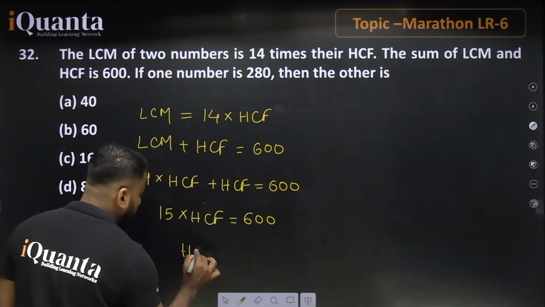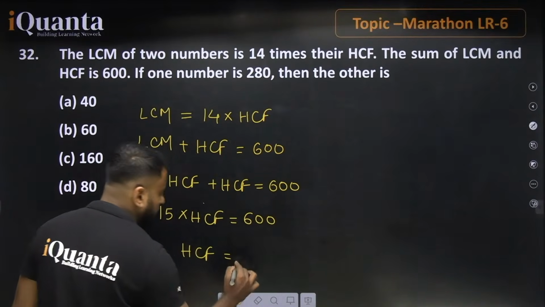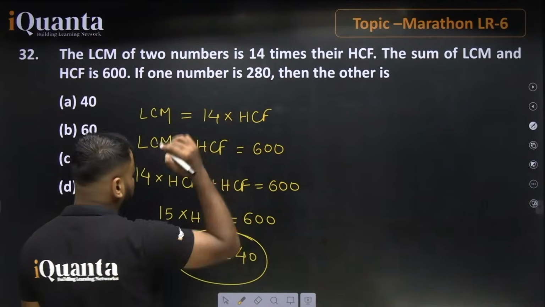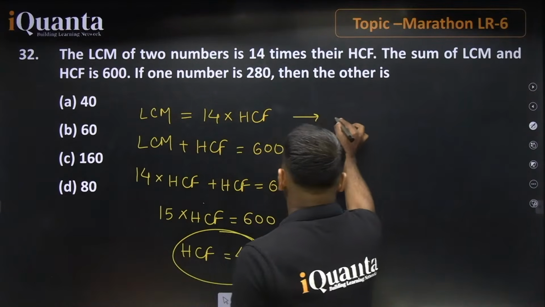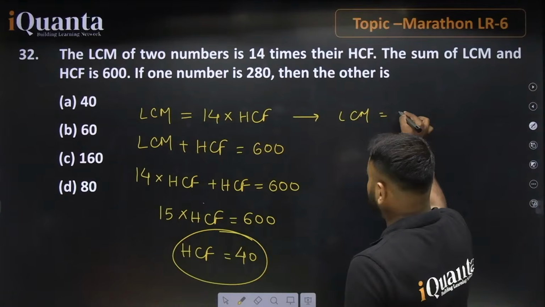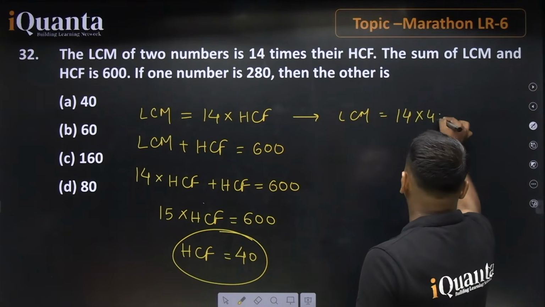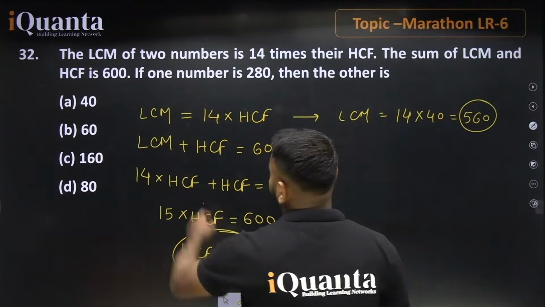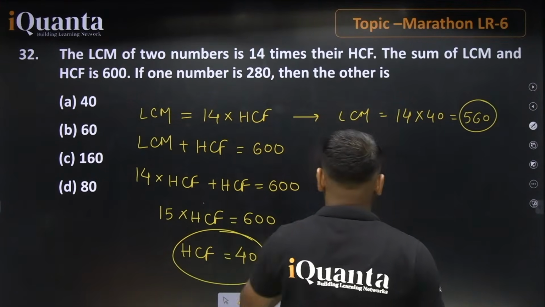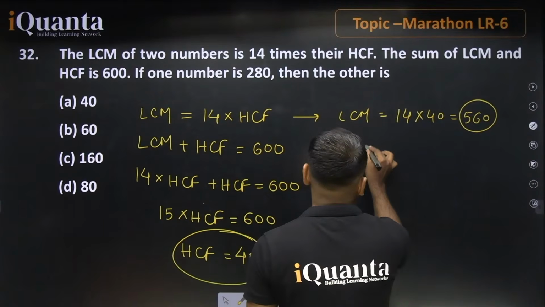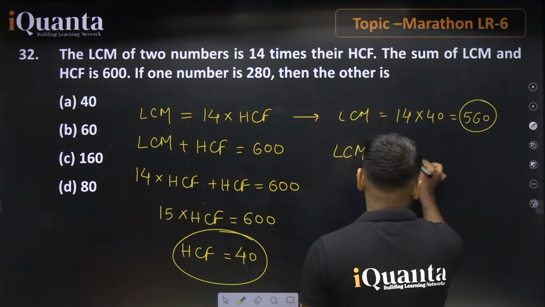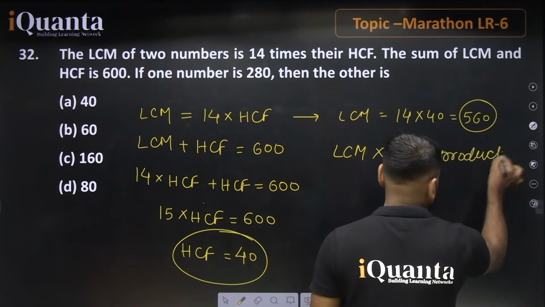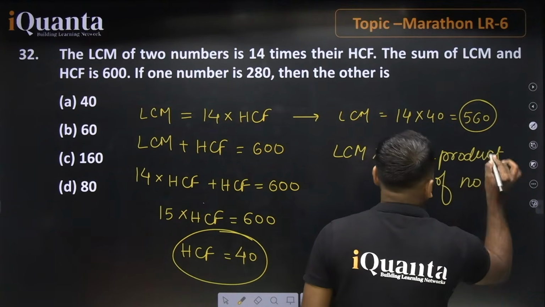So for the value of HCF, 15 fours are 60, so it is 40. If HCF is 40, we can put the value and find the LCM. So the LCM will be equal to 14 into 40, which is 560. So here we have the LCM. Now, if one number is 280, then what is the other? We know that the product of the LCM and HCF of two numbers is equal to the product of the numbers. This is the property of HCF and LCM.